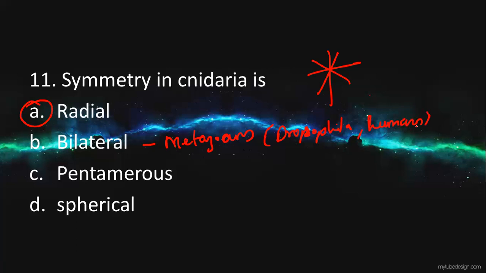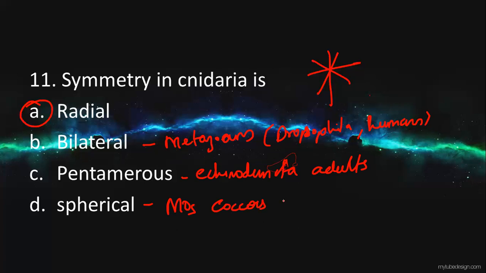Pentamerous means having five parts, which is found in adult echinoderms, because larval echinoderms have radial symmetry. Spherical symmetry: most microorganisms have spherical symmetry, like coccus bacteria and Volvox.